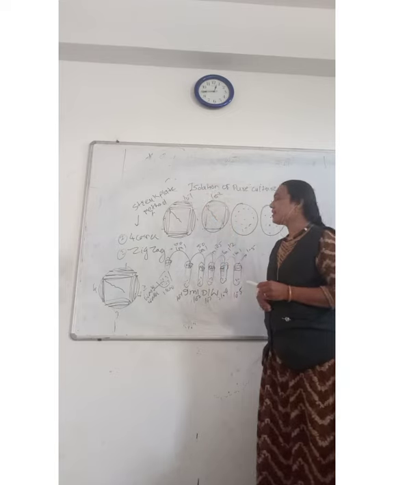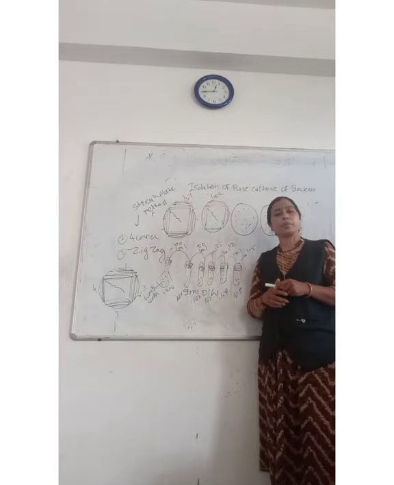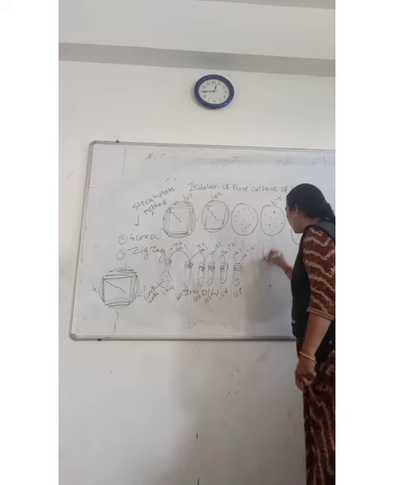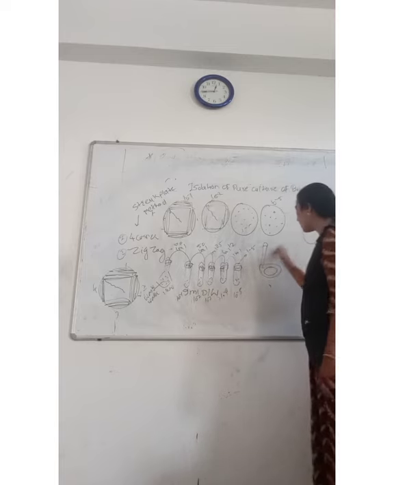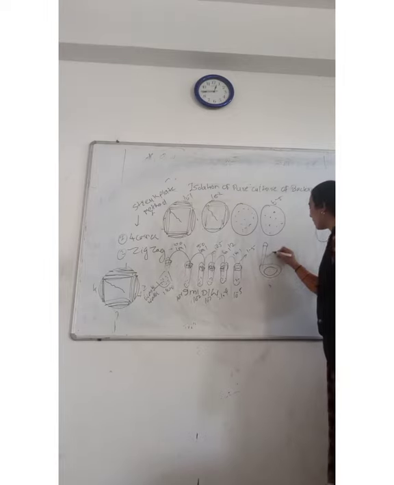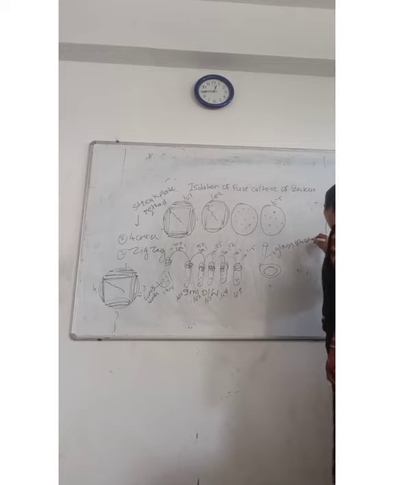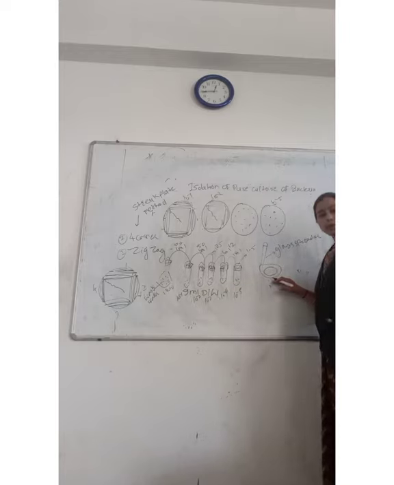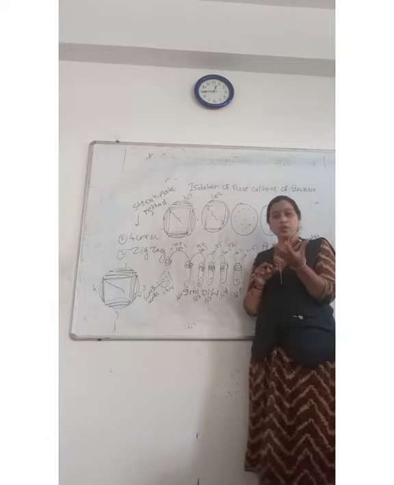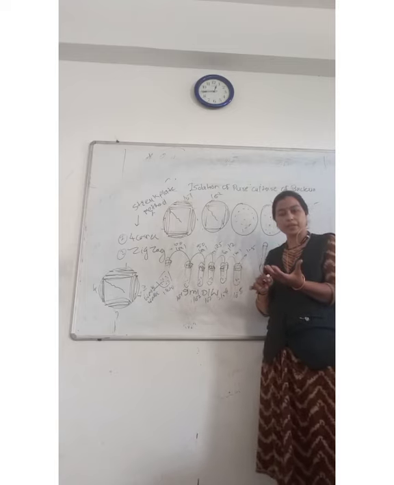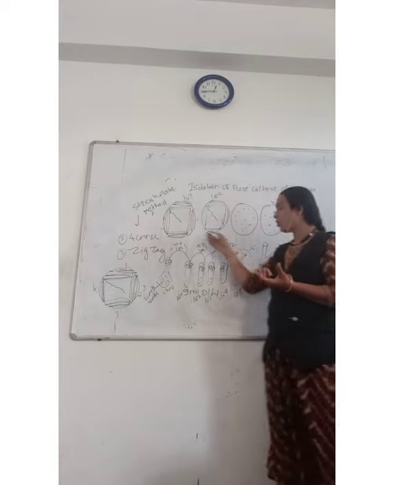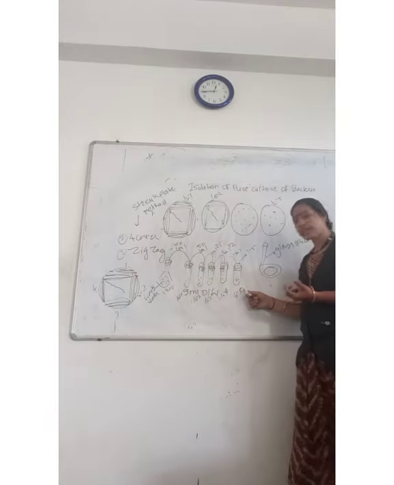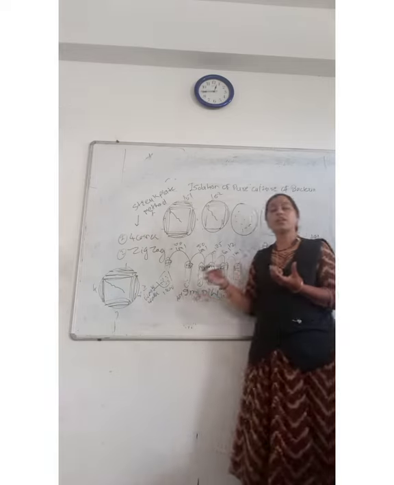Then the next method for isolation is the spread plate method. For the spread plate method, there is a requirement of a glass spreader, like this. By using this glass spreader, take a sterile nutrient agar plate, okay, add a drop of your solution or your culture, either this 10 raised to minus 1 or any type of solution.